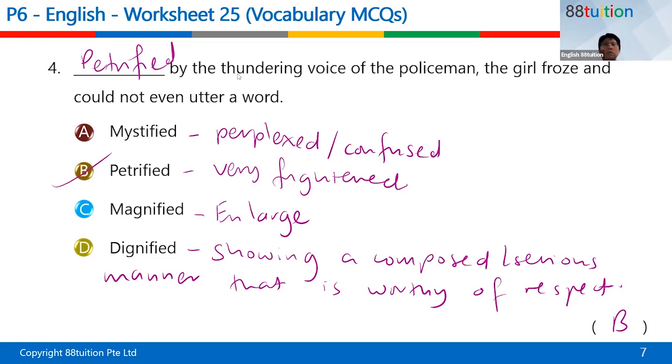Because you hear the thundering voice of the policeman, meaning it's very loud, right? And then it's a policeman, so you'll be quite afraid. Okay, so petrified means very frightened. Mystified means perplexed or confused. Magnified means to enlarge, right? Dignified, what's the meaning of dignified? Showing a composed or serious manner that is worthy of respect. So that's the meaning of dignified. You can write down the meanings, in case you don't know, but B is your answer for number 4.